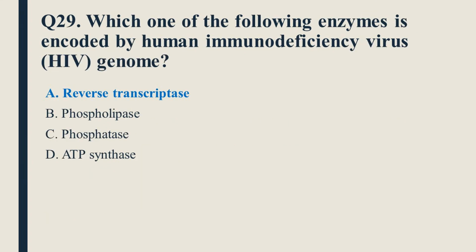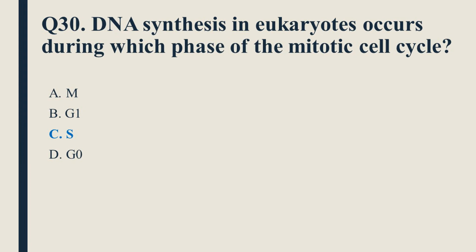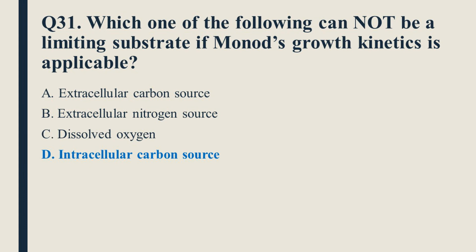Question number 29 is which one of the following enzymes is encoded by human immunodeficiency virus HIV genome? So option A, reverse transcriptase, is the right option. Question number 30 is DNA synthesis in eukaryotes occurs during which phase of the mitotic cell cycle? So option C, S phase, is the right option. Question number 31 is which one of the following cannot be a limiting substrate if Monod's growth kinetics is applicable? So option D, intracellular carbon source, is the right option.